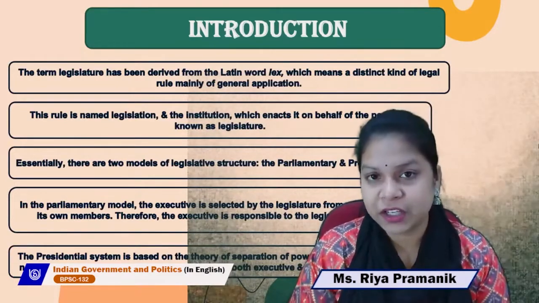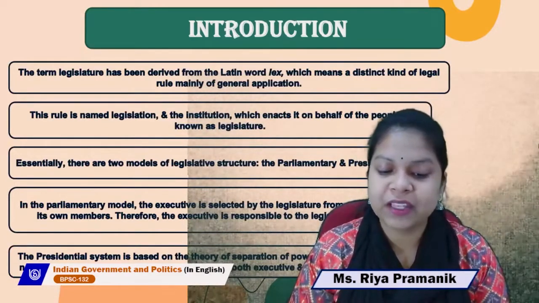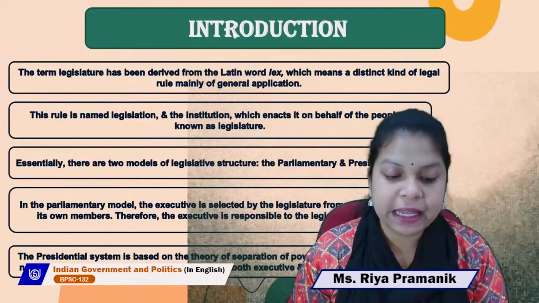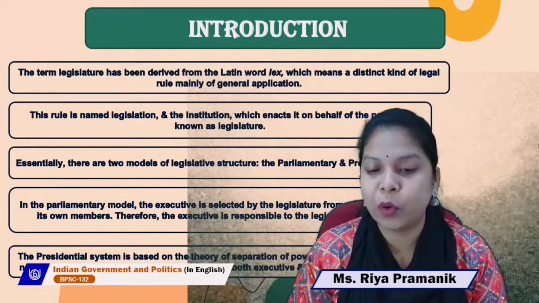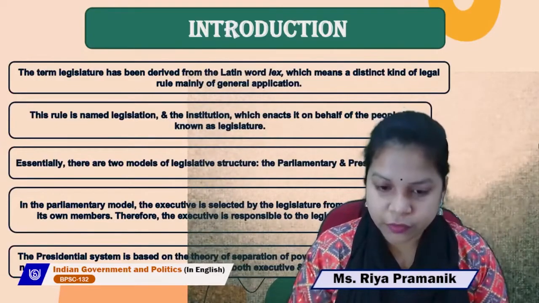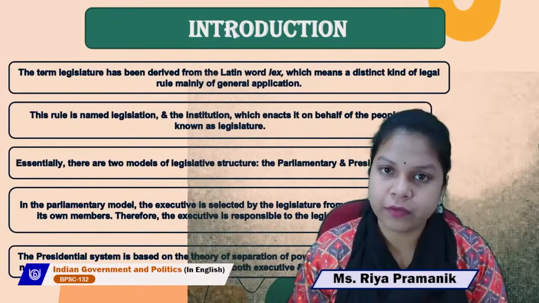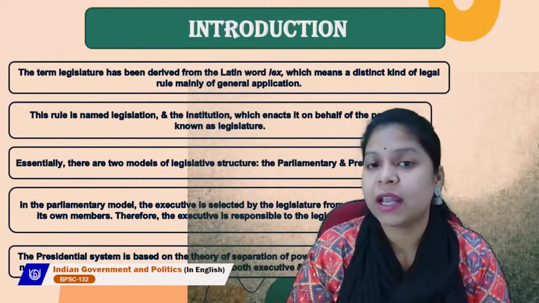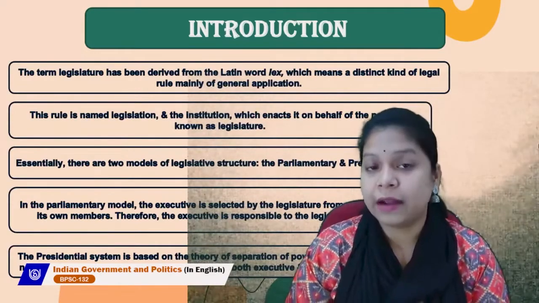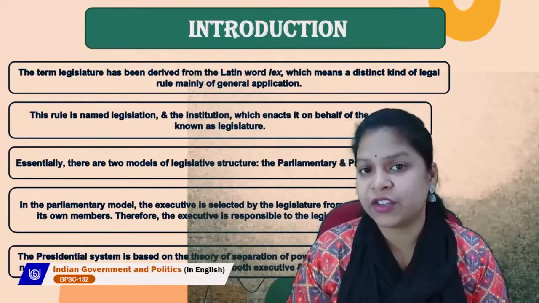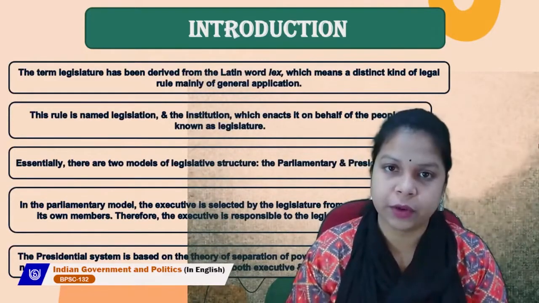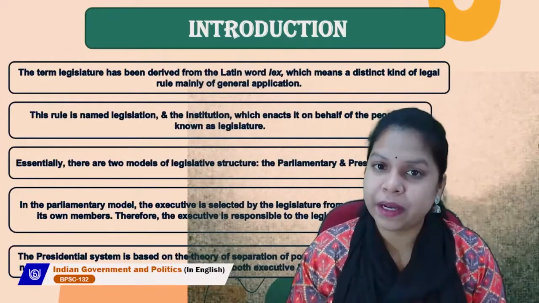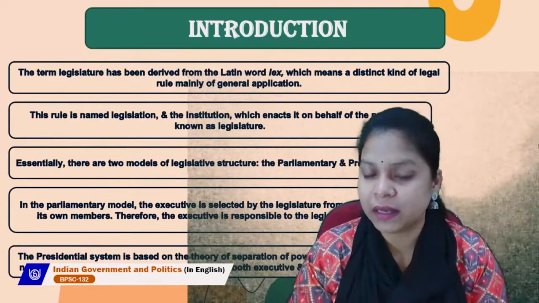Now let's talk about the presidential system. The presidential system is based on the theory of separation of powers and does not permit any person to serve simultaneously in both executive and legislature. So this is one of the most important features of the presidential form of government, where if a person is a member of the executive, he or she cannot become a member of the legislature, and if a person is part of the legislature, he or she cannot become part of the executive. So there is separation of powers. They work differently, they work separately. There is no connection between executive and the legislature.